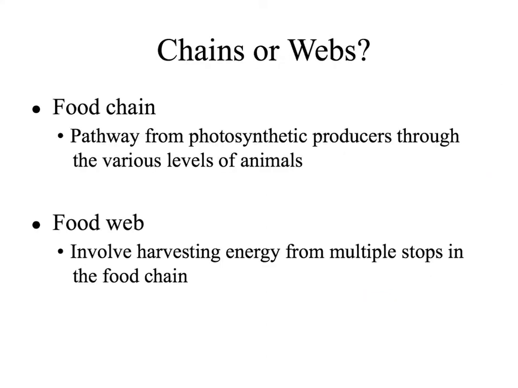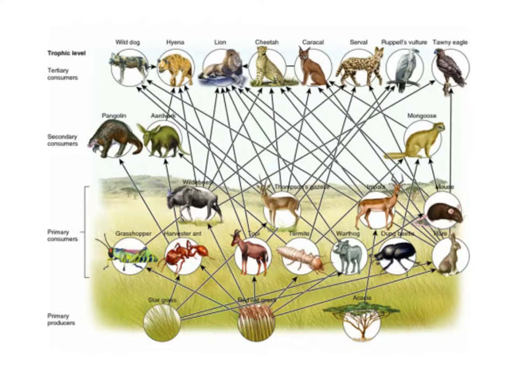Another way of depicting energy flow through an ecosystem is a food web. Food webs involve harvesting energy from multiple stops in the food chain. This means that there are multiple food chains involved, and this is a more accurate depiction of what's actually going on in the ecosystem. Here's an example of a food web on a savanna.